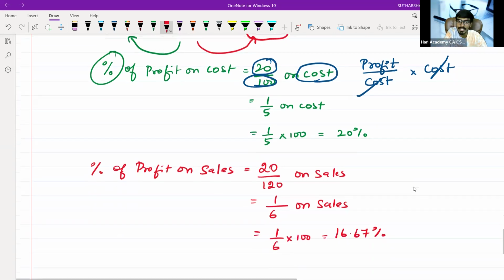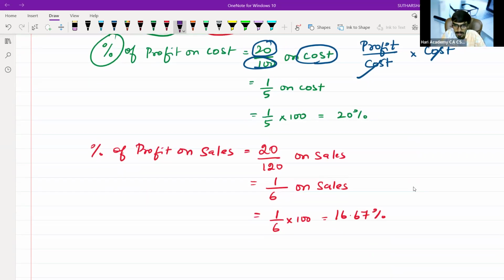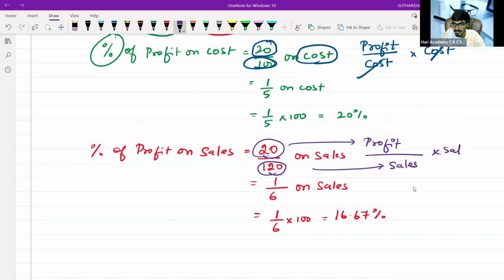Here, what have I written in the numerator? Just listen. 20 I have written, that is profit. 120 I have written, that is sales. Profit divided by sales, multiplied by sales, will give me the profit. If I want to convert into percentage, I will multiply by 100. So basically, prima facie, 1 by 5 on cost is 1 by 6 on sale.